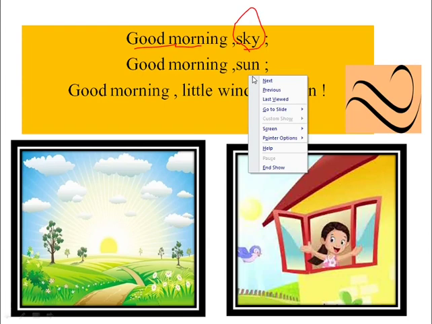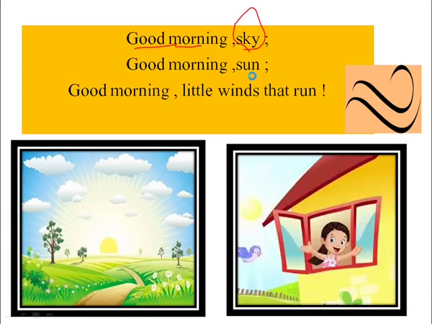When she gets up early in the morning, she finds that the sky is so beautiful. So she wishes good morning to the sky. And then she looks at the sun, and the sun is also very lovely.